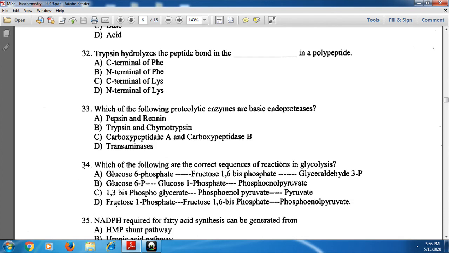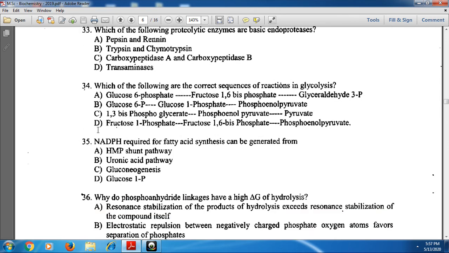And next, which of the following proteolytic enzymes are basic endoproteases? Endoproteases are mainly trypsin and chymotrypsin. These are mainly the endoproteases that have the proteolytic enzyme capacity. That means B option is the correct one.